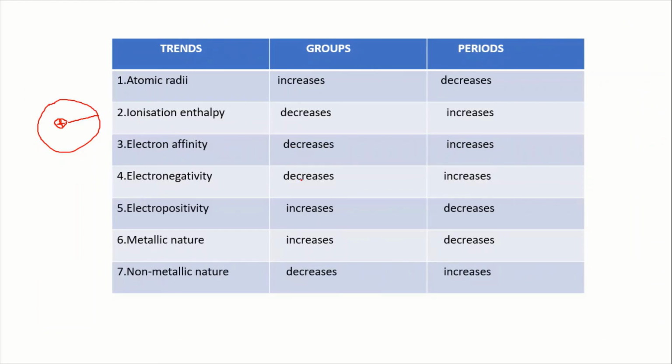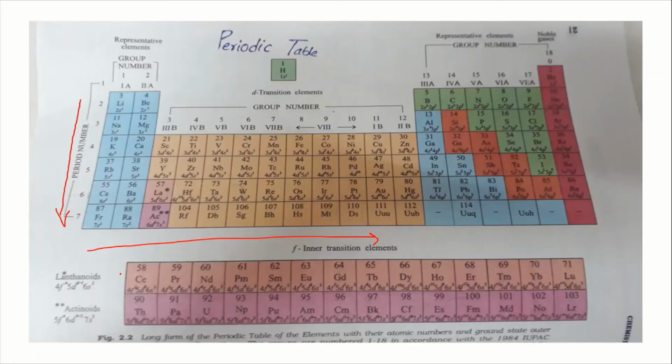These decrease in groups and increase in periods. Coming to electropositivity and metallic nature, they go along with atomic radius. So here if you observe the atomic radius, electropositivity and metallic nature, they show the same trends in groups and periods. They increase in groups and decrease in periods. And coming to next, ionization enthalpy, electron affinity, electronegativity and non-metallic nature. These decrease in groups and increase in periods. If you see here.